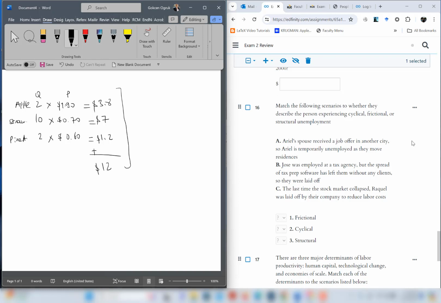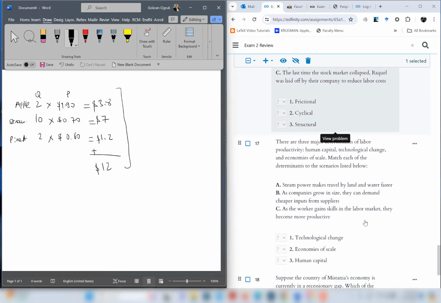C, the last time the stock market collapsed, Rockwell was laid off by their company to reduce labor costs. This is due to recession. Therefore, it's cyclical unemployment.